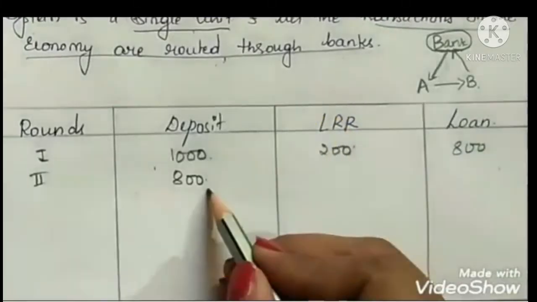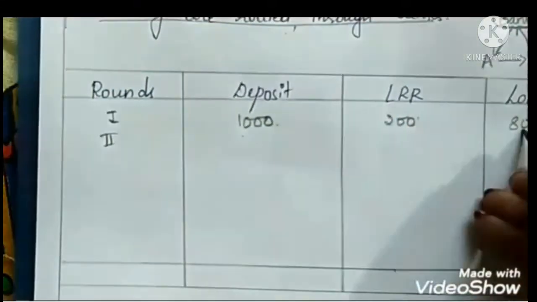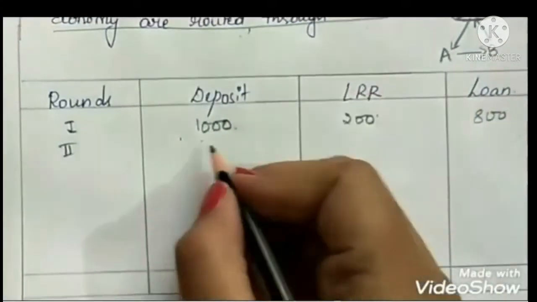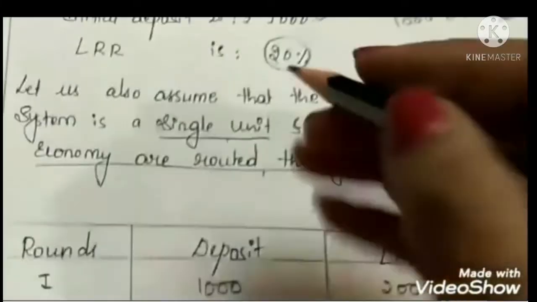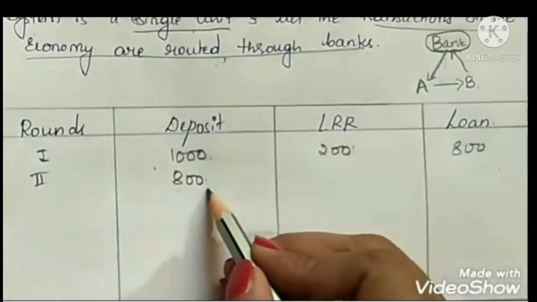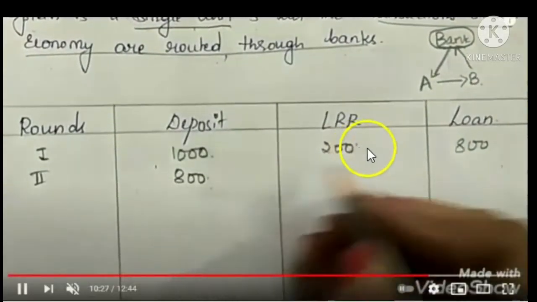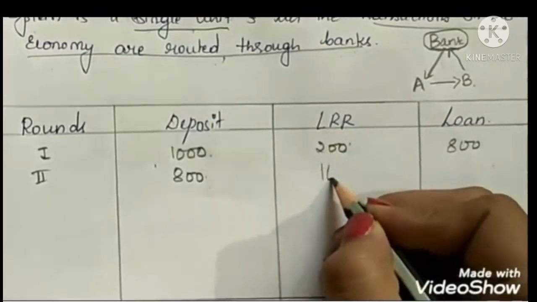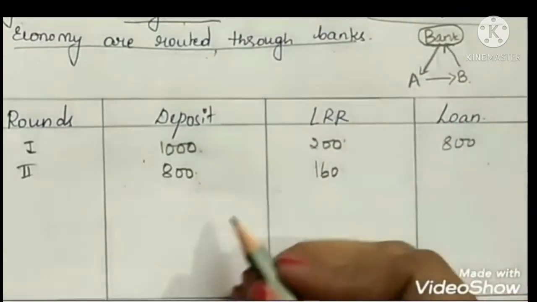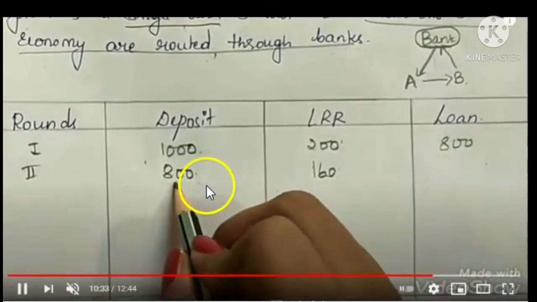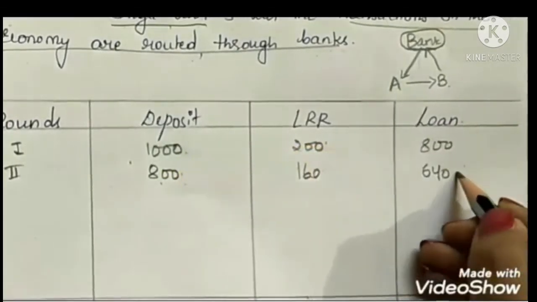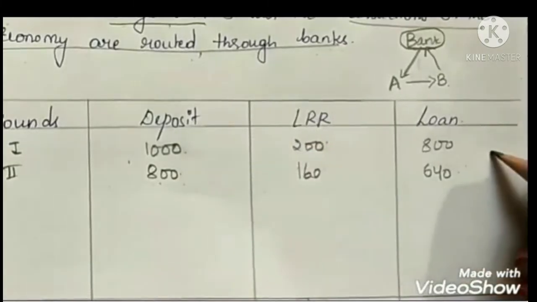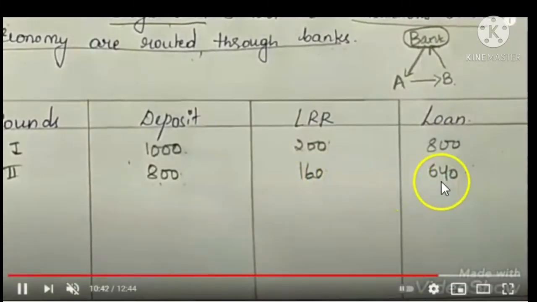Here the second round is done. In the second round you can see we are putting 800. The loan has been deposited again into the bank, for example. The person to whom we gave 800 as a loan deposits the amount in commercial banks, so it's a deposit of the public. Then 20% of 800, that is 800 into 20 divided by 100, is 160. Subtracting both, you will get a loan of 640.